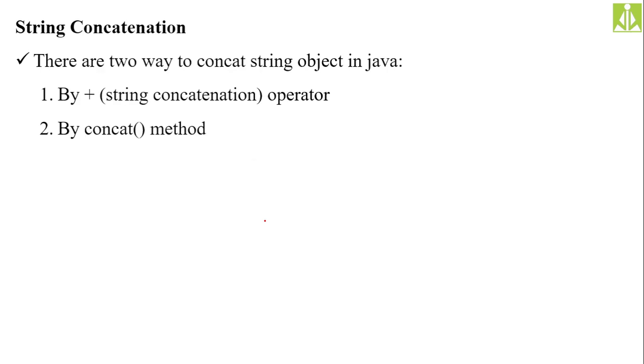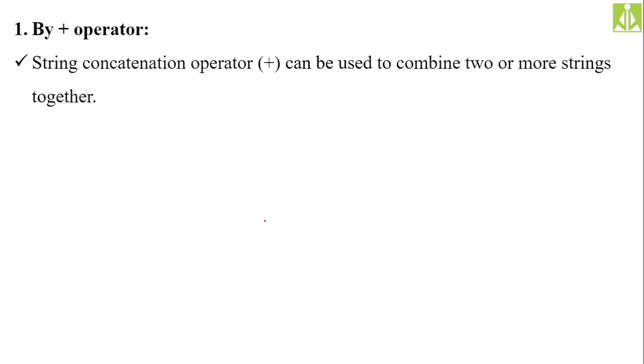Demonstration we have done. Then the next concept, string concatenation. Concatenation is nothing but joining two strings together, isn't it? There are two ways to perform concatenation on string objects in Java. The first approach is using the plus operator, or string concatenation operator, and the second approach is using the concat method. The plus operator can be used to combine two or more strings together.